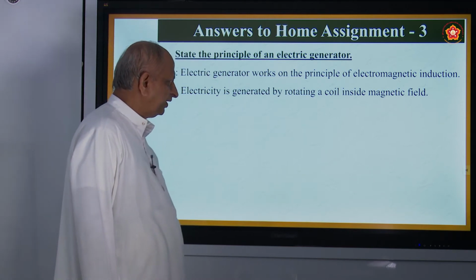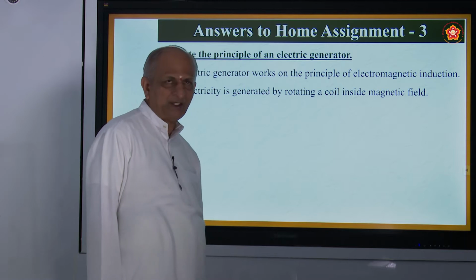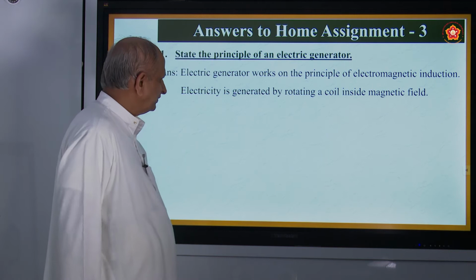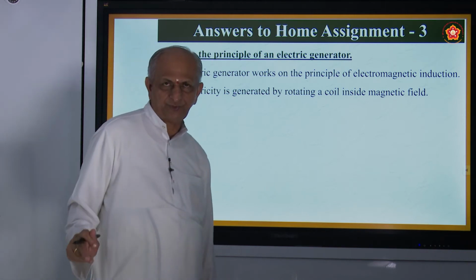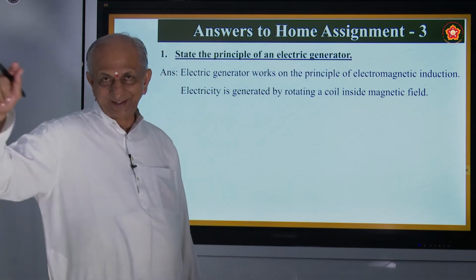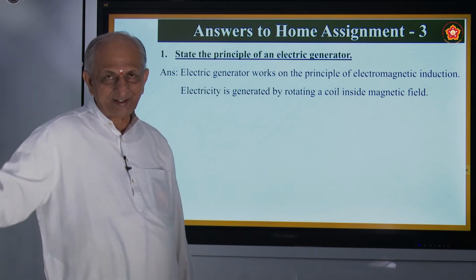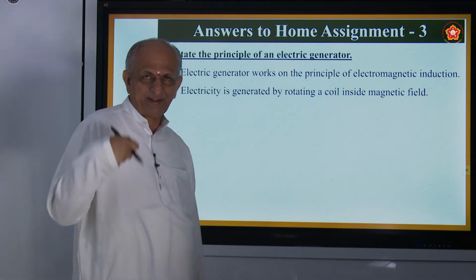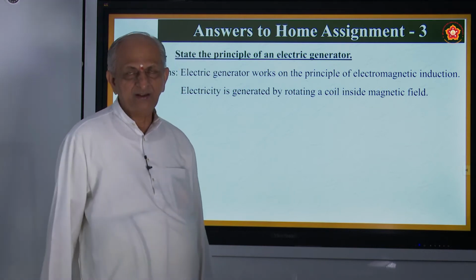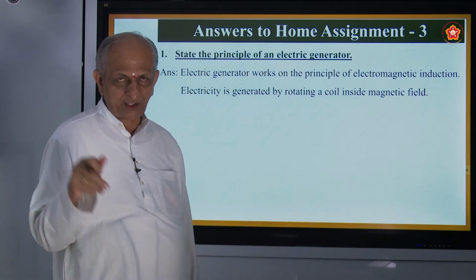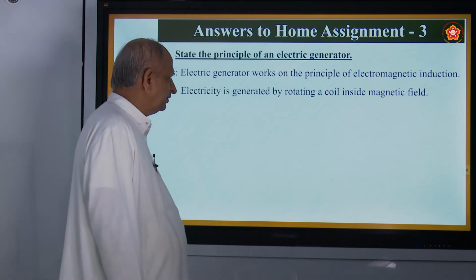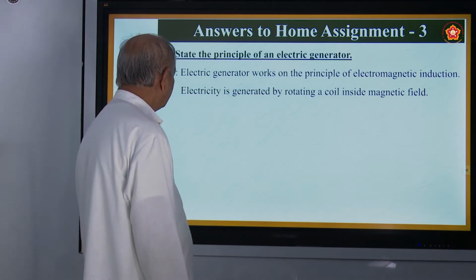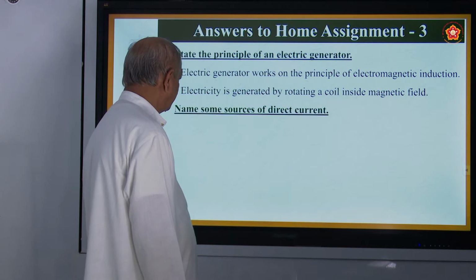Electricity is generated by rotating a coil inside a magnetic field. So first you must know what is a generator. A generator is a device which converts mechanical energy into electrical energy. The mechanical energy can be supplied by hand or with the help of a motor. And then electricity is produced. So that is what is called an electric generator.